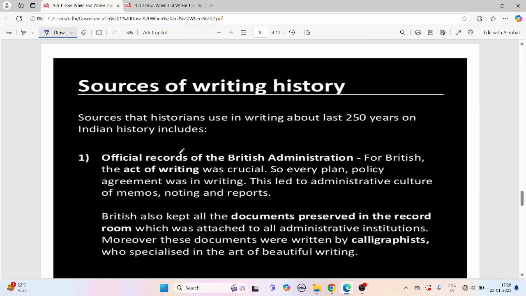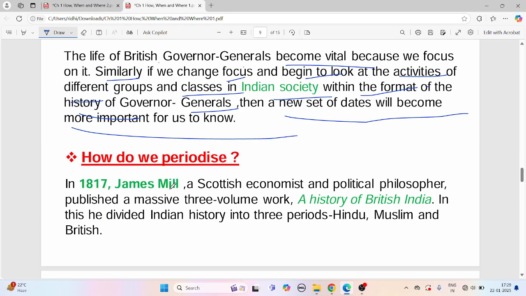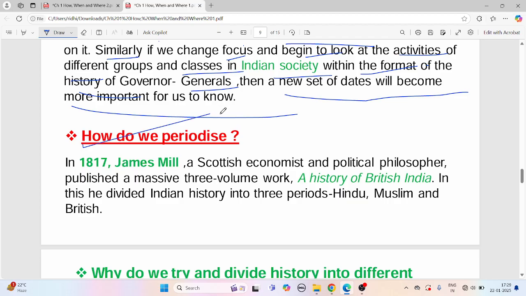Right? So now, what were the sources of writing this history? The textbooks which you study today are just a small part. But if you want to really study it, you would have to go through the major part because it's really, really wide. Sources that historians use in writing about the last 25 years of Indian history include, but this is done pre-period, right?